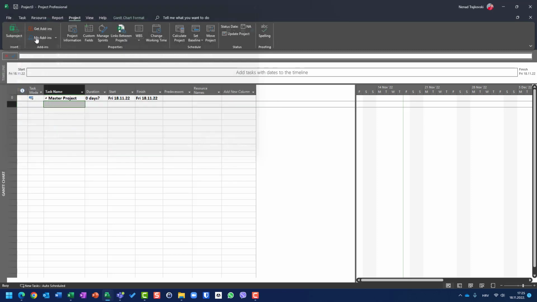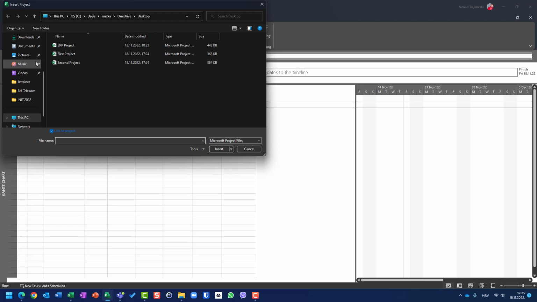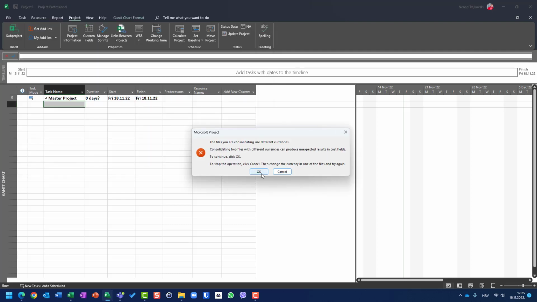So you can see here in the Insert section, I have sub-projects. Here, I'm going to my desktop and I will say I want the first project, I will hold my shift key, and the second project as well. And I will have it in a different way. So you can see, okay, it says we have different currencies. That is the first thing.